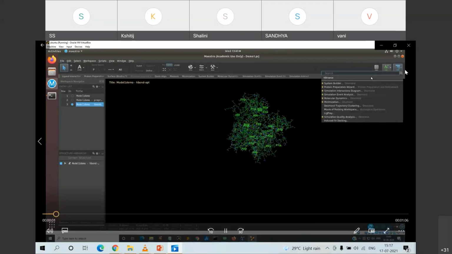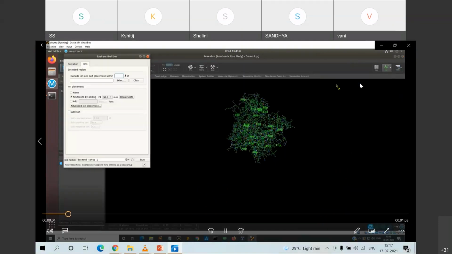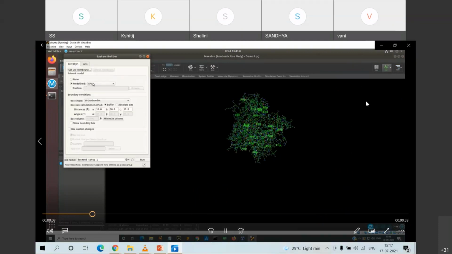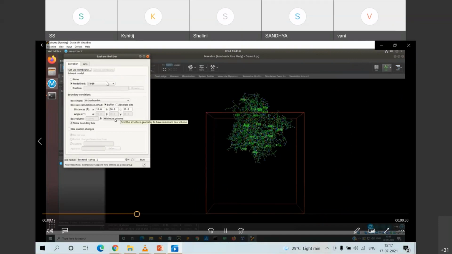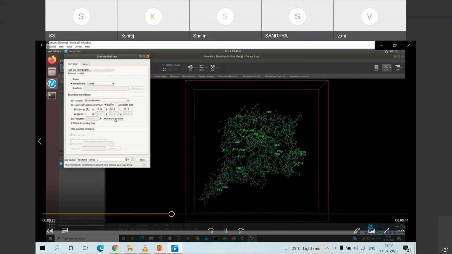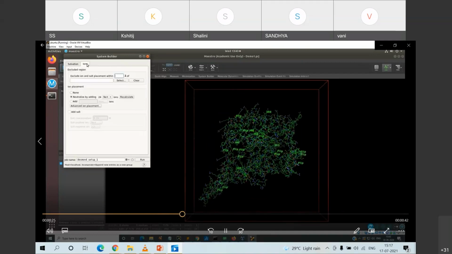You have to click it from here, go for your system building after your protein preparation. System building is in terms of two: solvation and ionization. Solvation we are doing with transferable intermolecular potential with 3P. You can choose TIP4P, 5P as per your molecule. Other parameters remain the same, and then we do the run. After this is completed, we do the ionization.